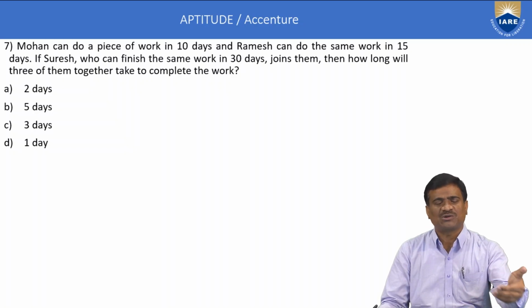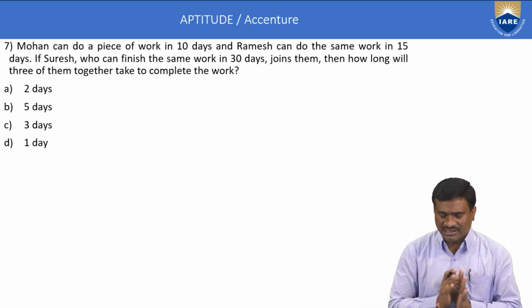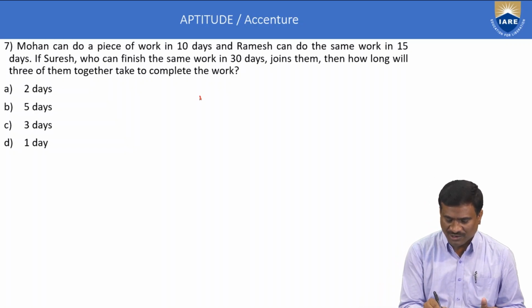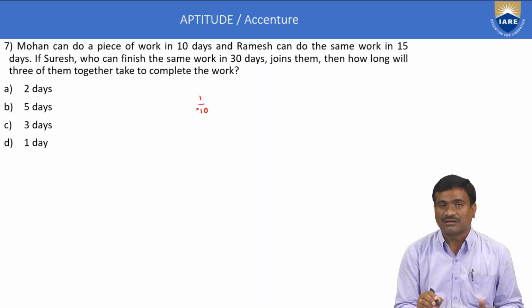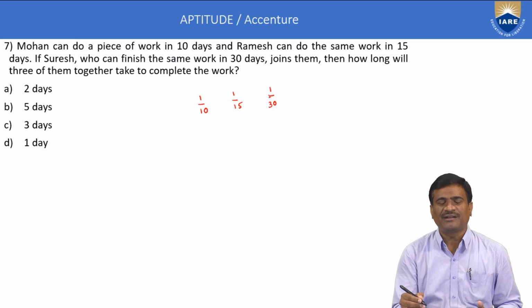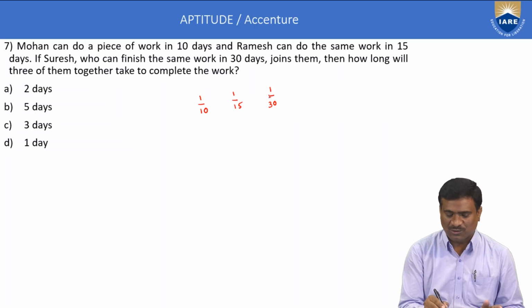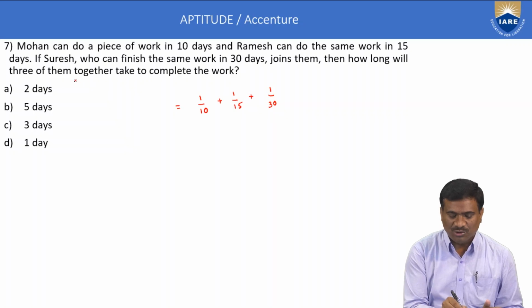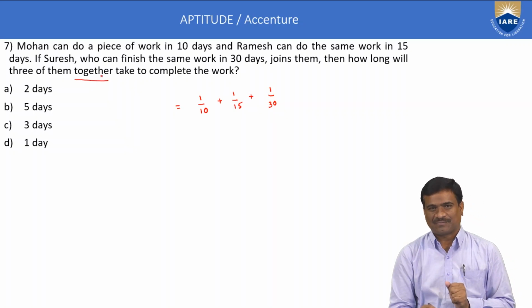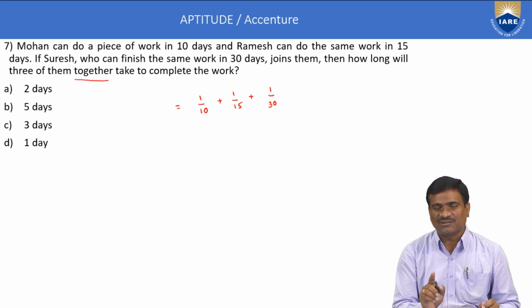Again apply the same concept of time and work application, that is the inverse method. Here Mohan's 1 day work is 1 by 10. Next Ramesh's 1 day work is 1 by 15. Suresh's 1 day work is 1 by 30. Next, Mohan plus Ramesh plus Suresh 1 day work is equal to 1 by 10 plus 1 by 15 plus 1 by 30. Here together indicates the addition operator. Next apply LCM, the LCM of 10, 15, 30.